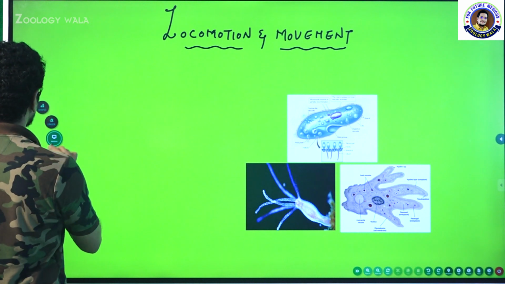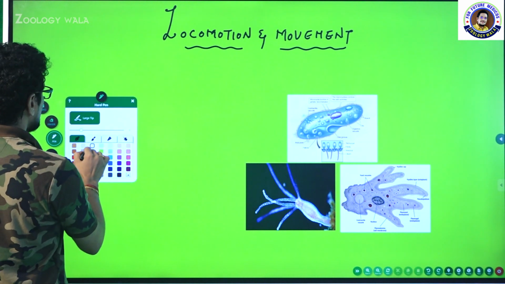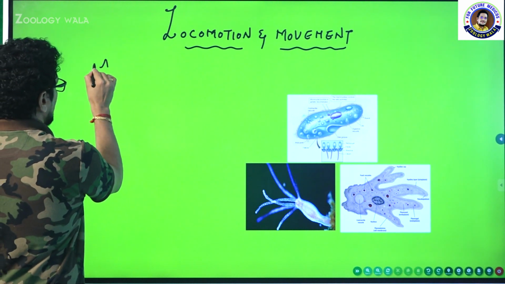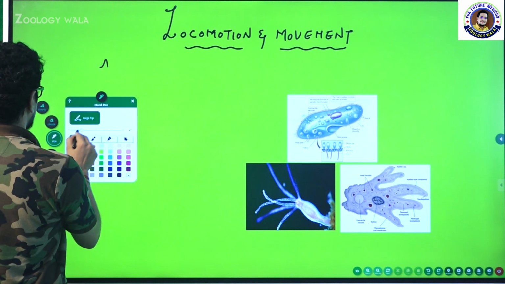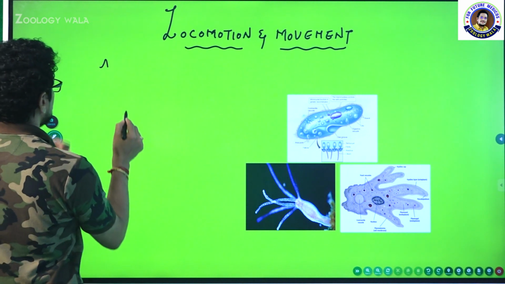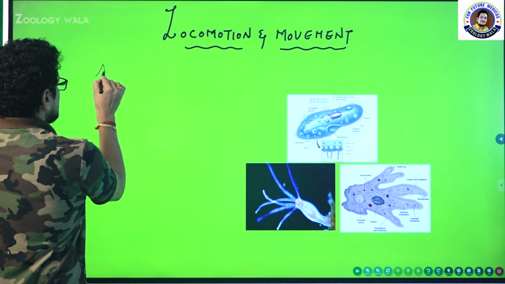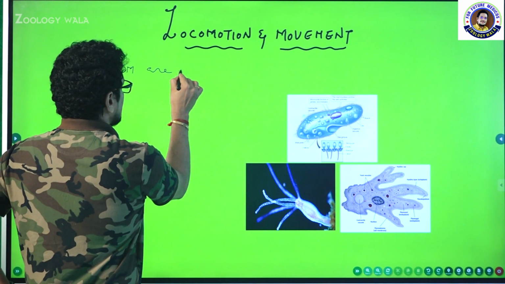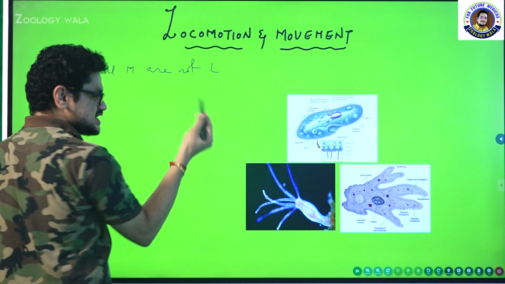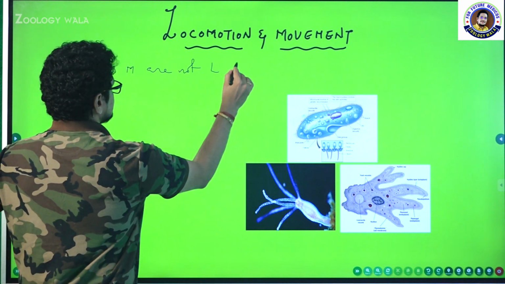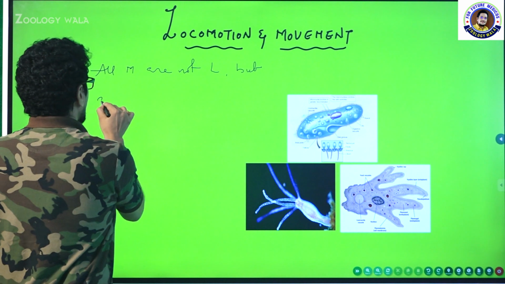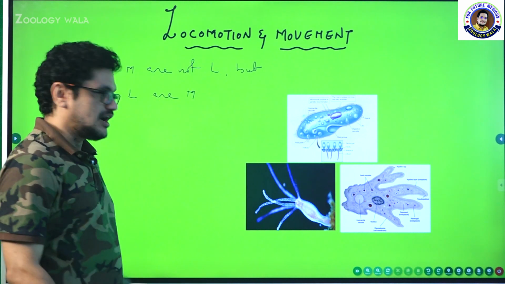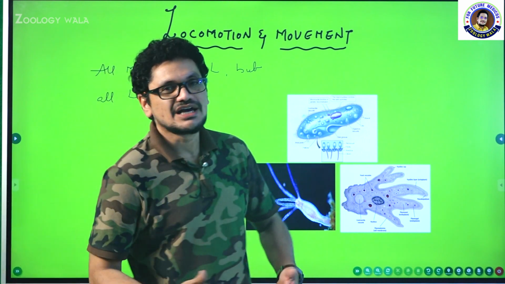That's the reason why I am going to write one statement. Let me explain to you. See, all movements are not locomotions, but vice versa is correct: all locomotions are movements.